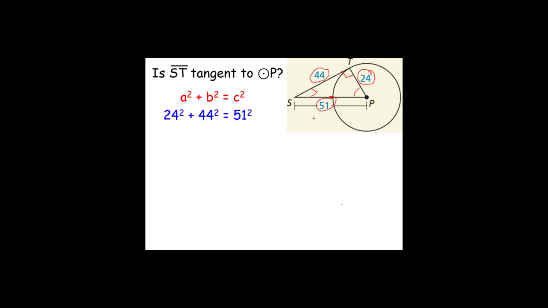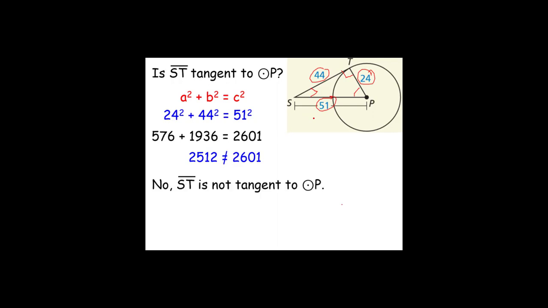We would substitute our values, simplify, find the sum on the left side, and notice that they are not equal. Therefore, no, segment ST is not tangent to circle P. But again, remember, this has to be the right angle. If the right angle is here, it is not tangent, or here. The right angle has to be here. So this is our right angle.